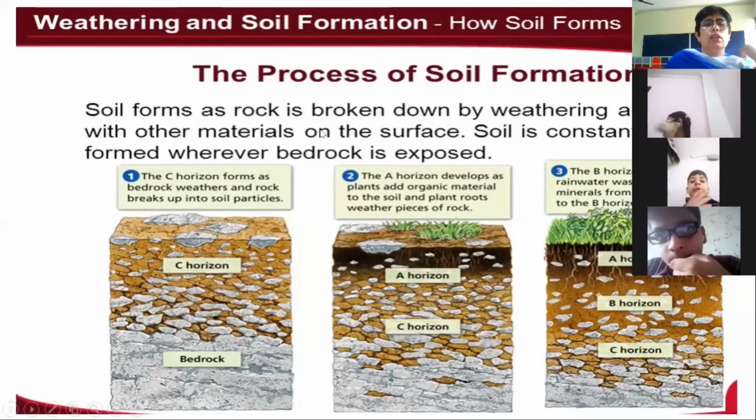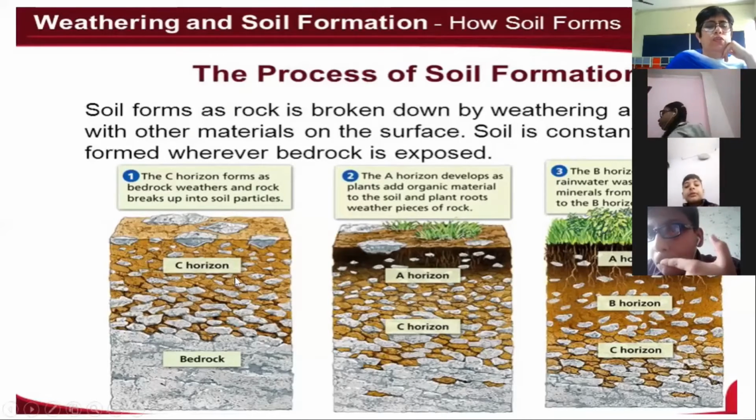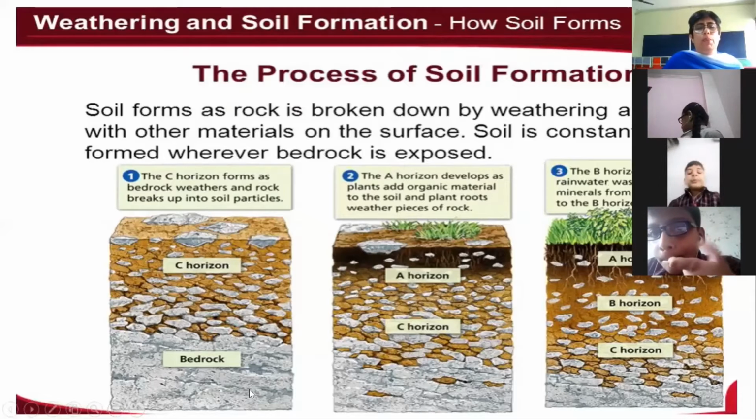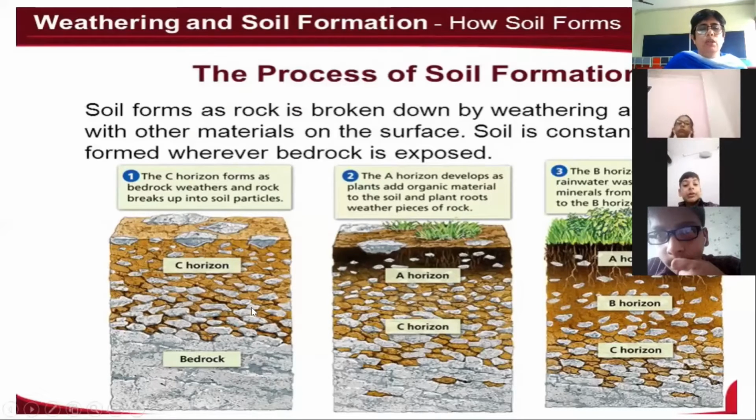Formation of soil: the soil is formed when the rocks are broken down and they mix and form the layers. Now the first is always the bedrock, the big pieces of rocks. See here, the rock pieces are breaking down into smaller rocks.